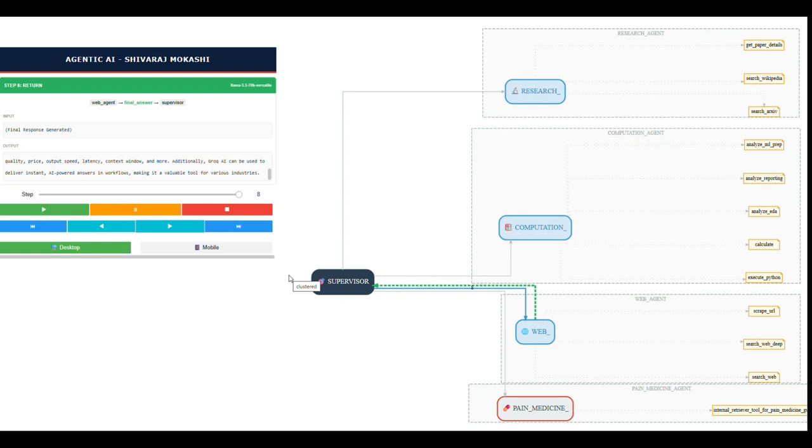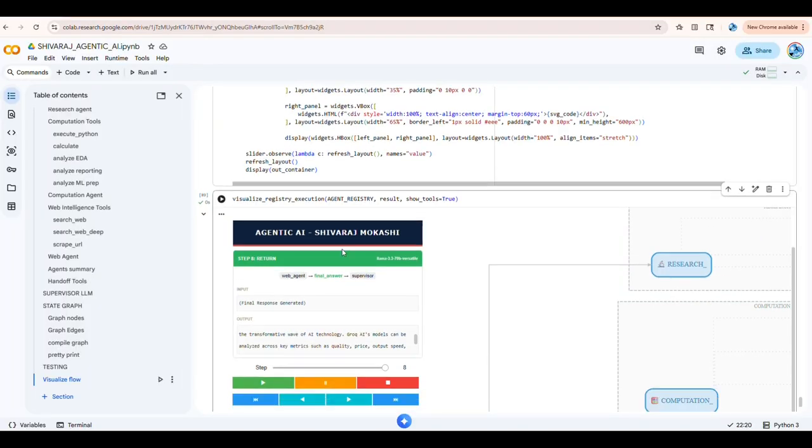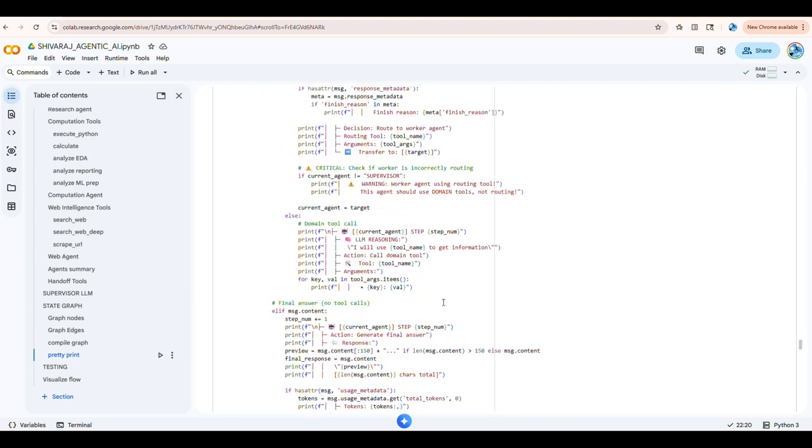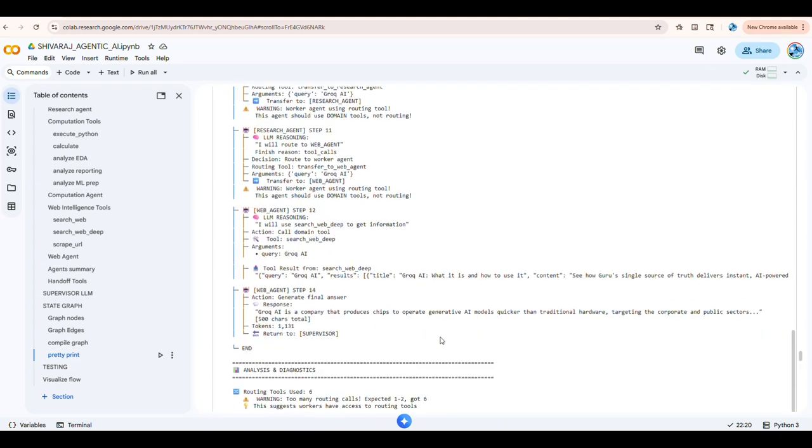See, sometimes you cannot assume that it will route properly every time. Even if it routes properly, an agent can still have a misconception. So you have to test it properly, so that it does not give wrong answers. That's why I have written a lot of test cases. You can go through all the test cases, ask your own questions and see visually how it is flowing, and use this pretty print. It is too good. It will explain each and every step.